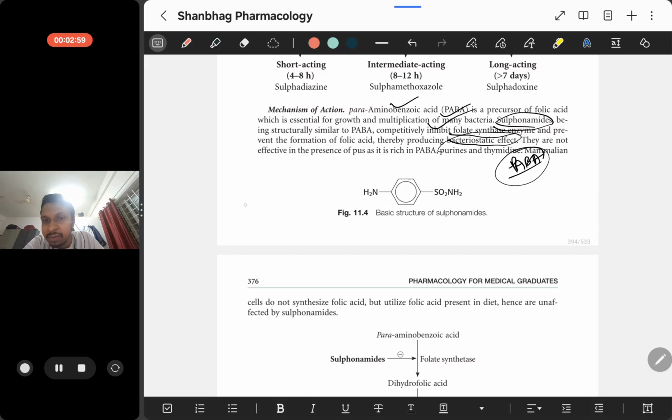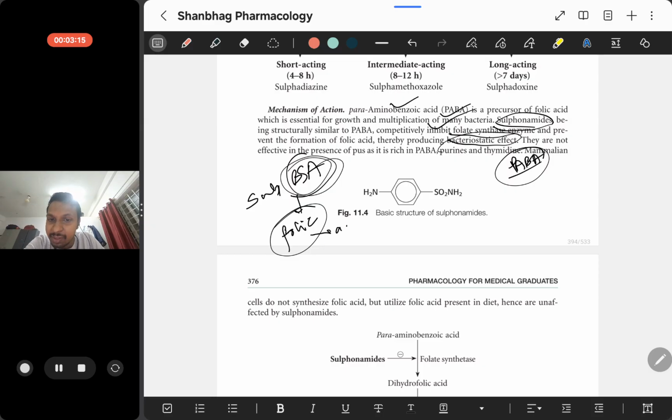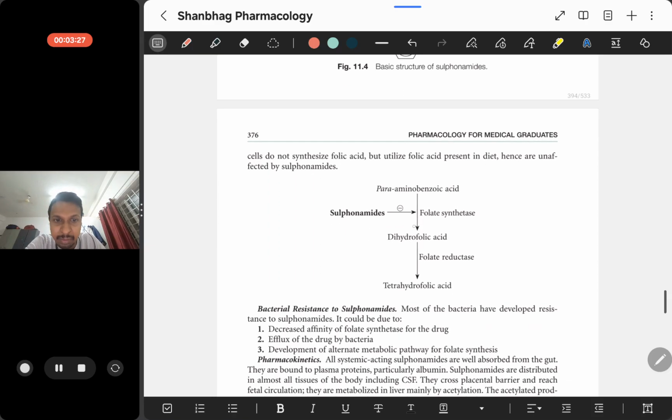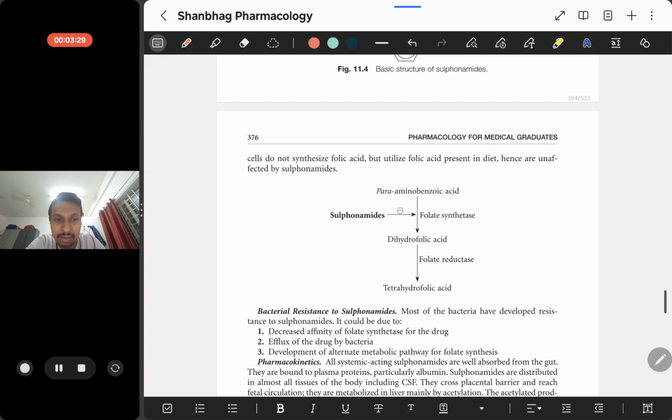We know that sulfonamide is a bacteriostatic agent. This bacteriostatic action is achieved by preventing the formation of folic acid, because folic acid requires PABA, but sulfonamide is a competitive inhibitor of PABA. This is what they have given.